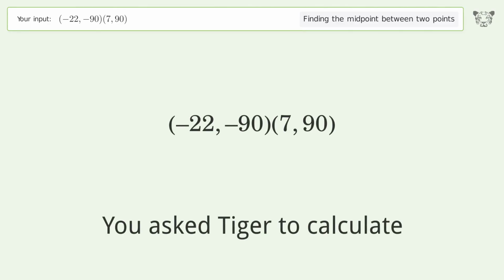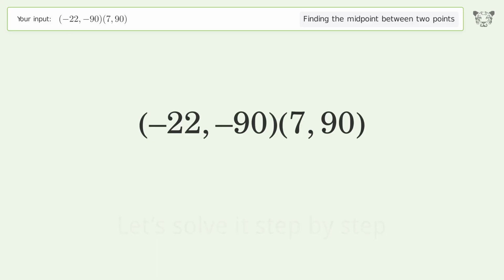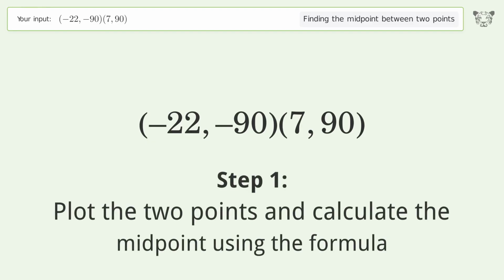You ask Tiger to calculate. This deals with finding the midpoint between 2 points. The midpoint between the 2 points is negative 7.50. Let's solve it step by step. Plot the 2 points and calculate the midpoint using the formula.